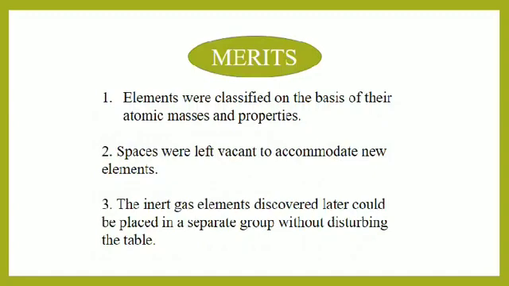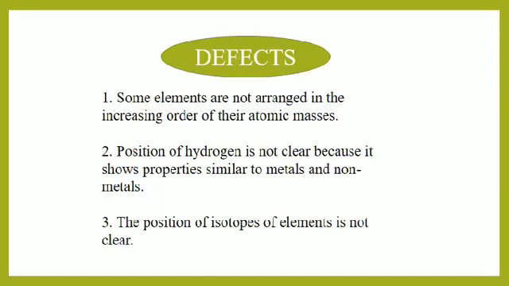There are some merits, meaning advantages, of Mendeleev's periodic table. First advantage is elements were classified on the basis of their atomic masses and their properties. Number second, he left some spaces to accommodate new elements. He kept the inert gas elements in a separate group without disturbing the table. These were the merits.